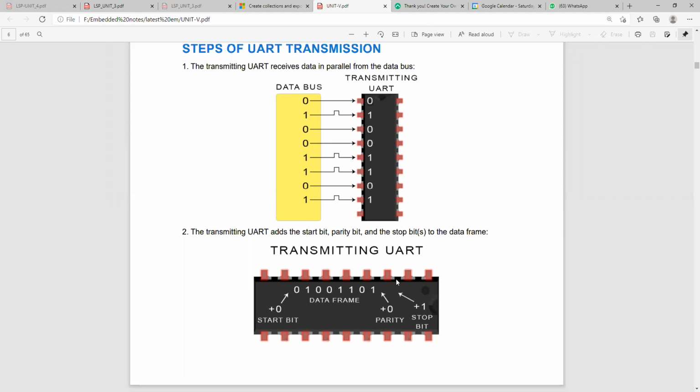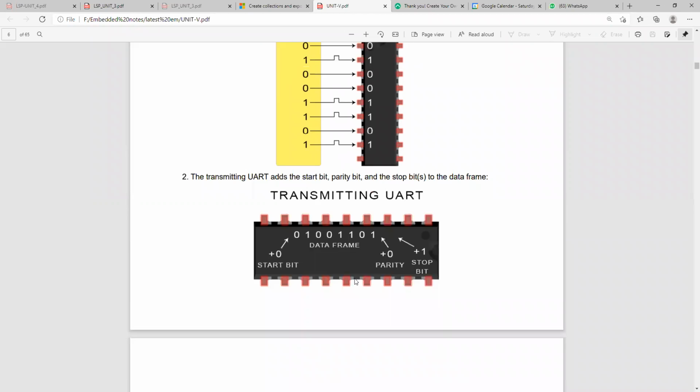This is the stop bit. The stop bit will indicate the termination or ending of this data frame. Okay, the start bit will initiate the starting of this data frame. The stop bit will initiate the ending of this data frame in the packet.